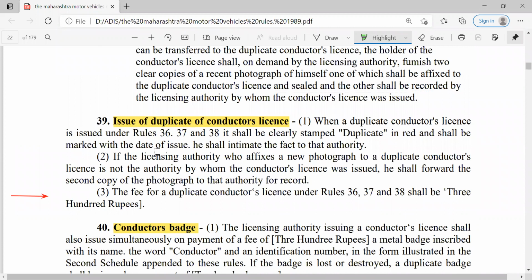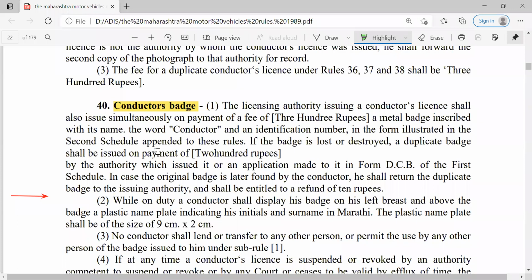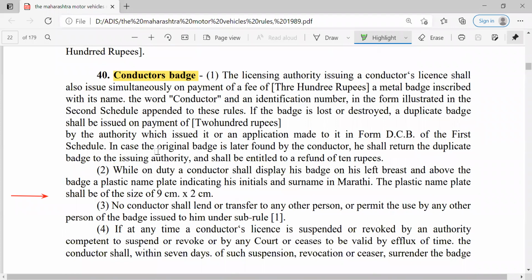Then for issuing this duplicate conductor's license, the office is going to clearly mention that it is a duplicate in red and it shall be marked with the date of issue, like the driver's license. Then the badge is again there for the conductor separately. A metal badge is provided for the conductor, and it clearly mentions the word conductor.